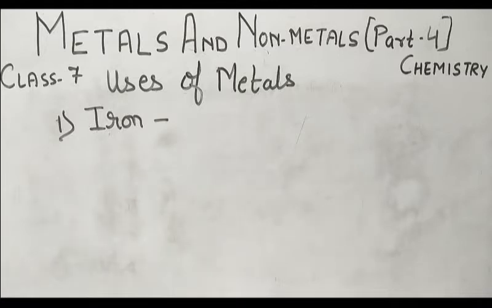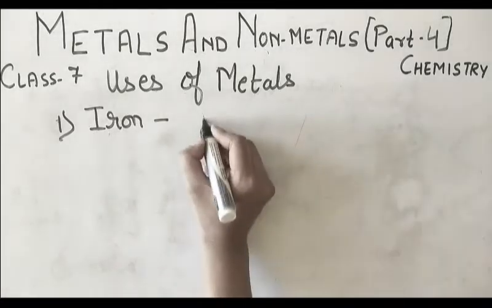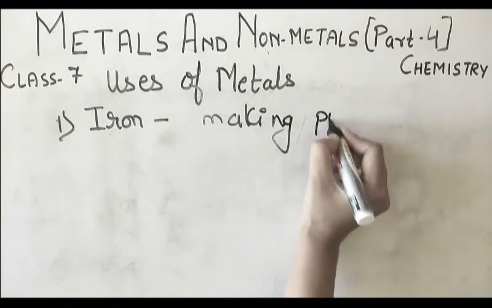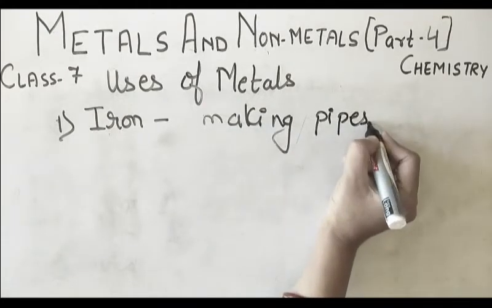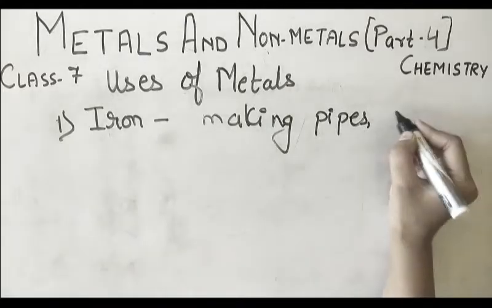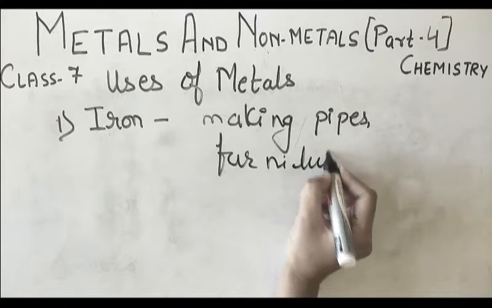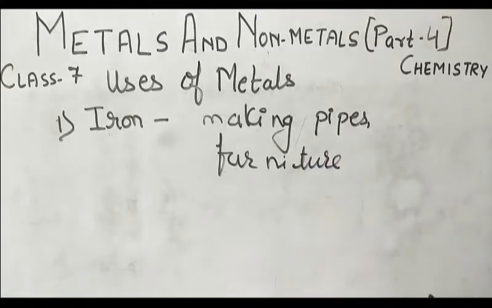Iron is used for making pipes, as you all know. It is also used for making furniture, which is very important.